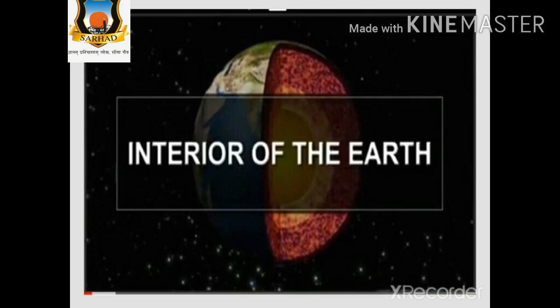So students, our next lesson is interior of the earth. What is the name of our next lesson? Second lesson, interior of the earth. Before starting the lesson, everyone should open page number 9 in your textbook. Here on page number 9, they have given us one recalling activity. Everyone should open that recalling activity on page number 9. Let's recall, under the title Let's Recall.